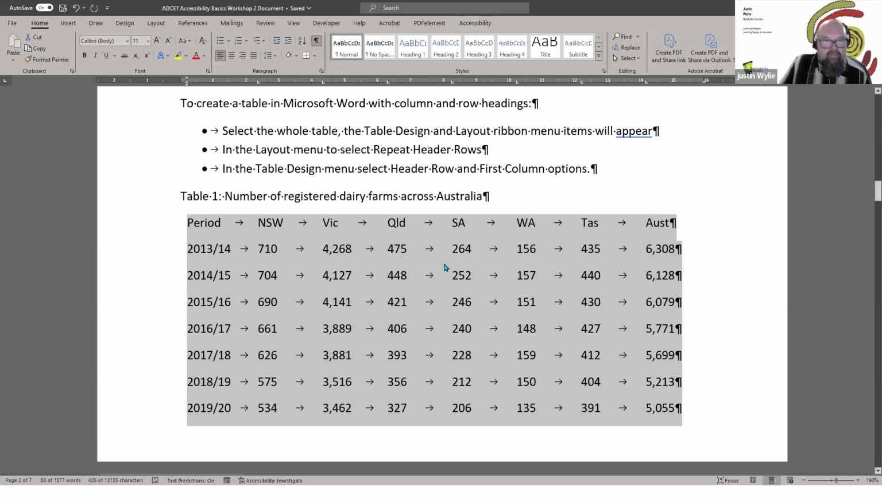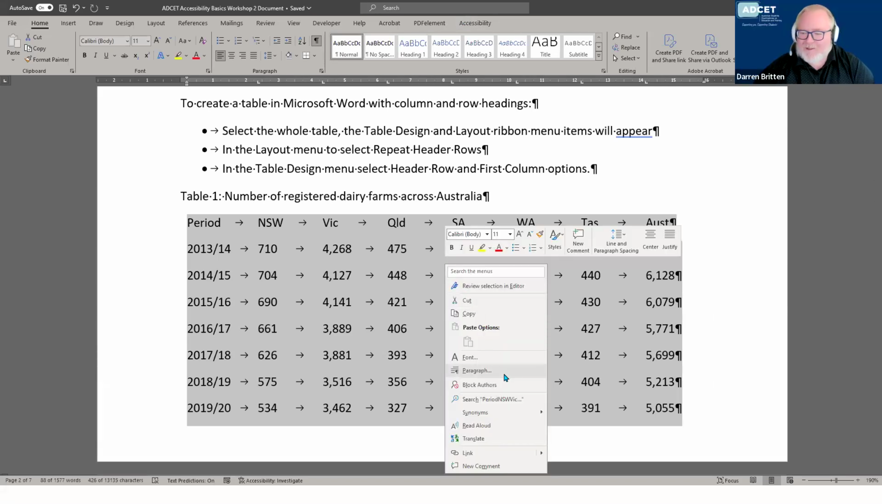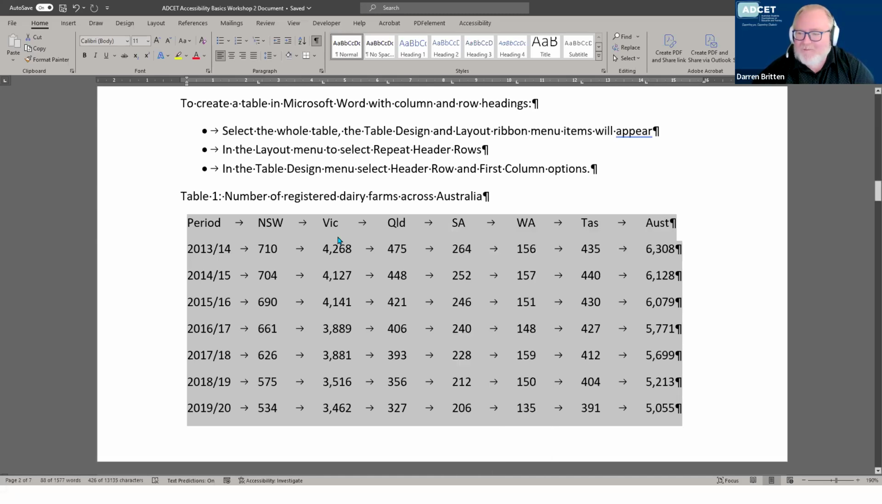Now where do you do that? I've got to right click and then go into, I've lost it. I know, I've lost the table tab. Yeah.